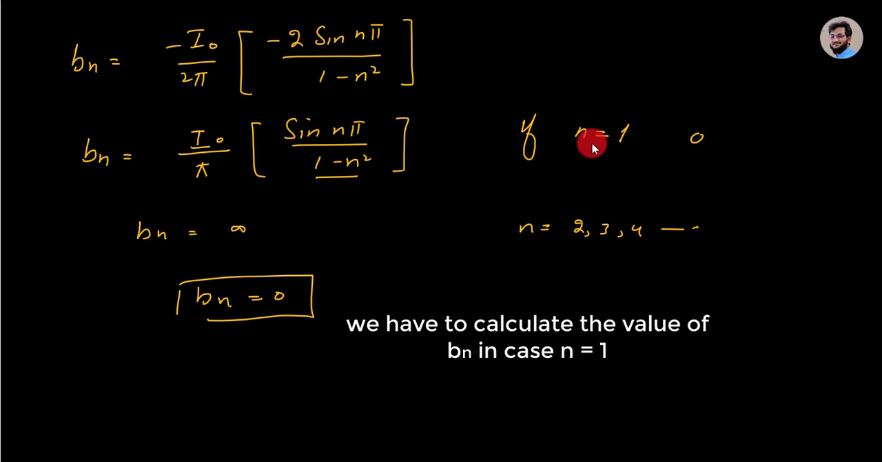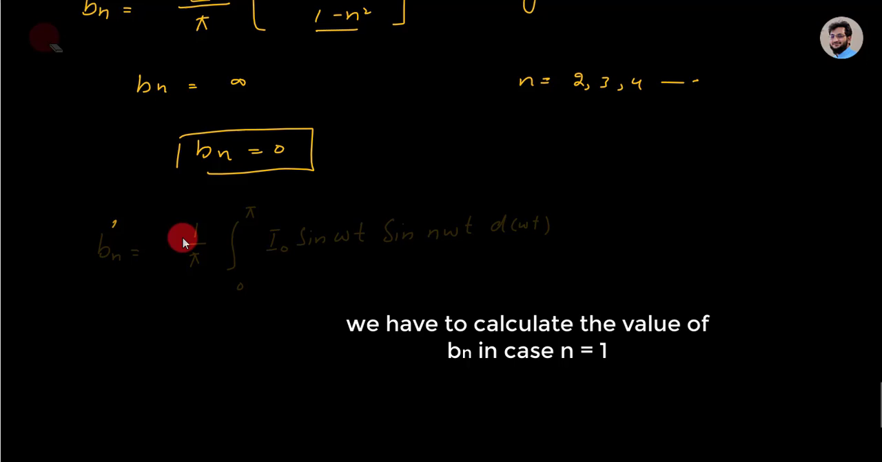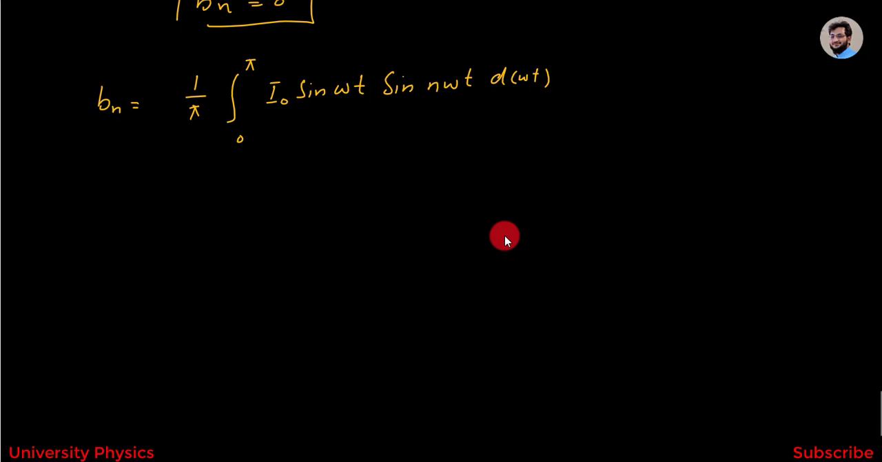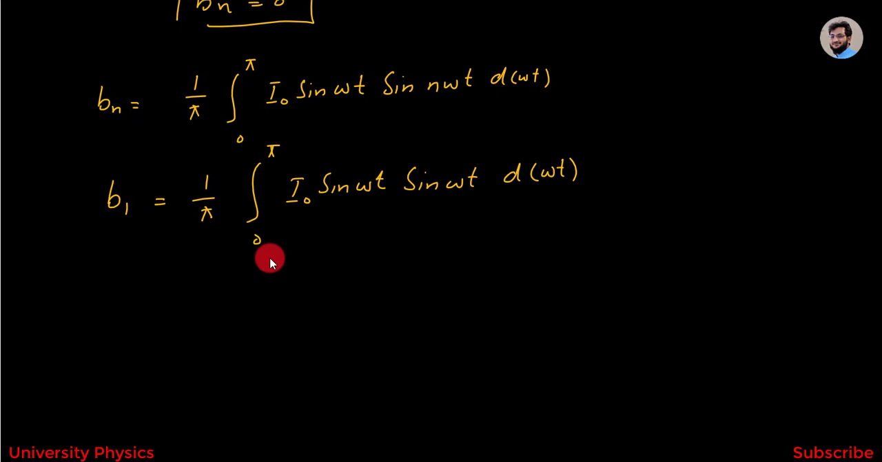For n equal to 1, we have to calculate the value of b1, and Bn will be equal to 1 over pi integration from 0 to pi I naught sine omega t sine n omega t d omega t. Here if we put n is equal to 1, then this will become b1 equal to 1 over pi integration from 0 to pi I naught sine omega t d omega t. Here this n has been replaced by 1, so we will get sine omega t, this is sine omega t, this is sine omega t.